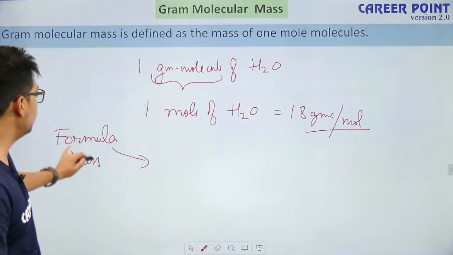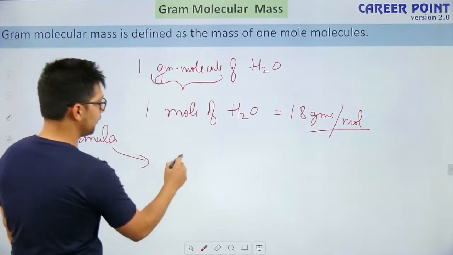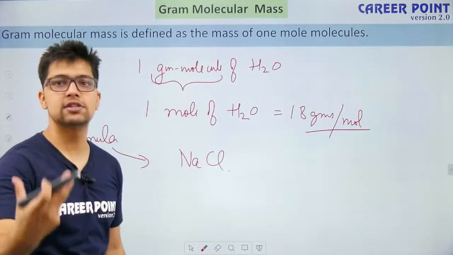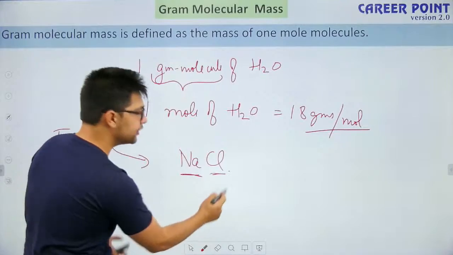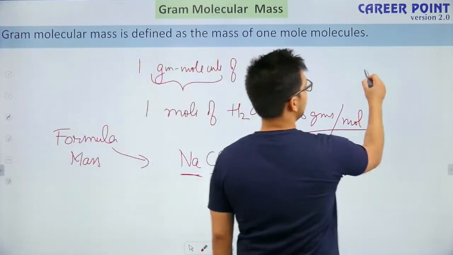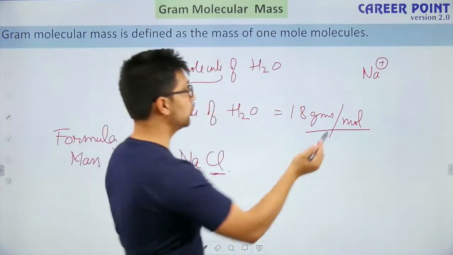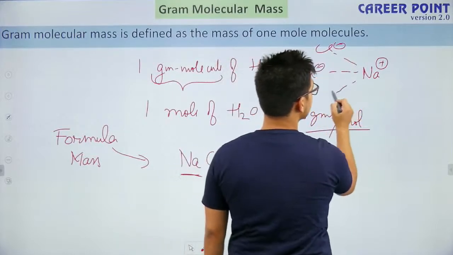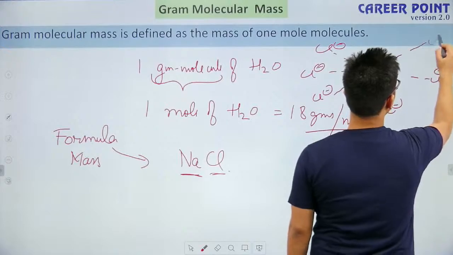In formula mass, the concept is, let's take an example of NaCl, the common salt. The sodiums and the chlorines are not individually present. In NaCl, one Na cation will be surrounded by 6 chlorine anions, because this is ionic.